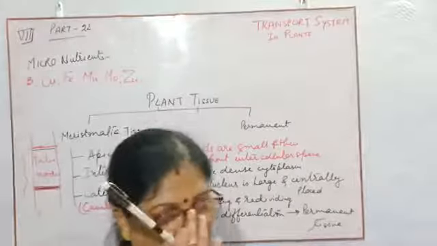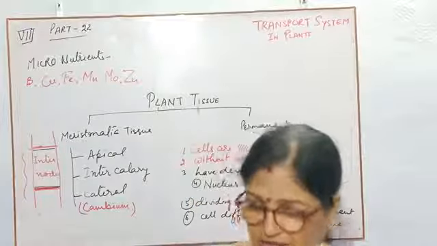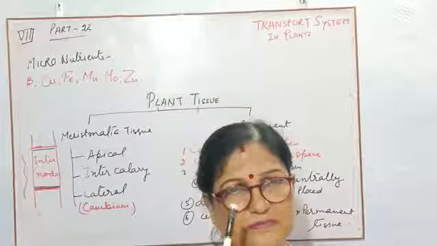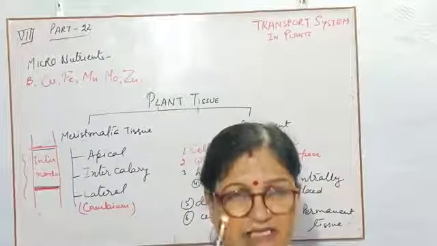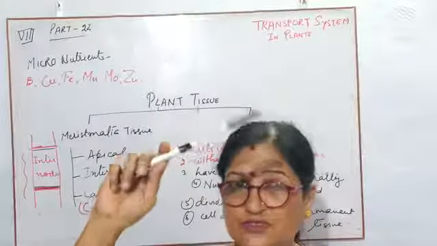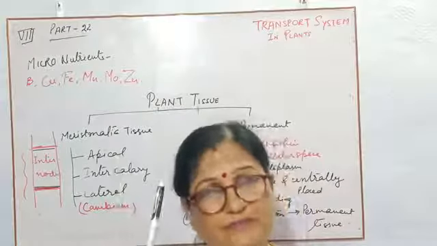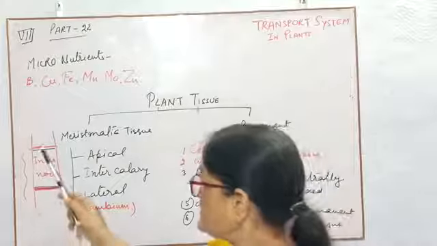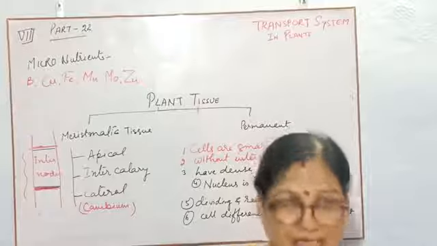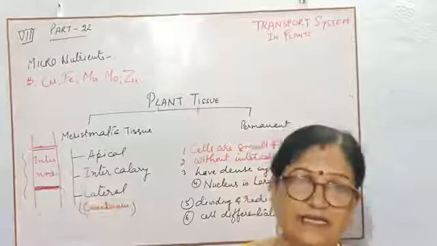I think you have seen it in sugarcane. At the lower side of it, internodes are very small in size, or the nodes are present nearer to each other. But when you go to the top of that sugarcane, the internodes are longer than the lower ones. So these meristematic tissues, that is intercalary meristematic tissues, are present near the node but in the internode, by which it can cause more length of the internodes.